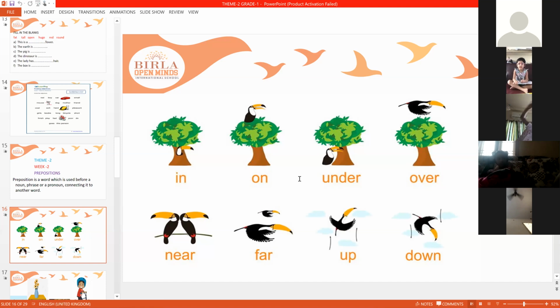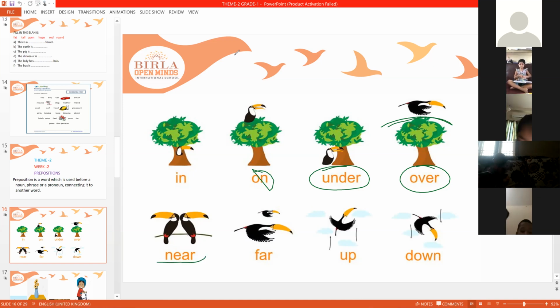The bird is sitting on the tree. Under. Where is the bird? See, it is under the tree. Over. Where is the bird? The bird is over. It is not touching the tree. It is flying over the tree.